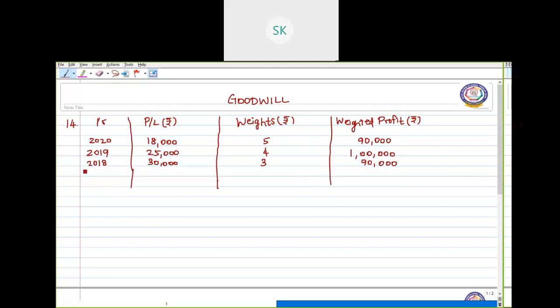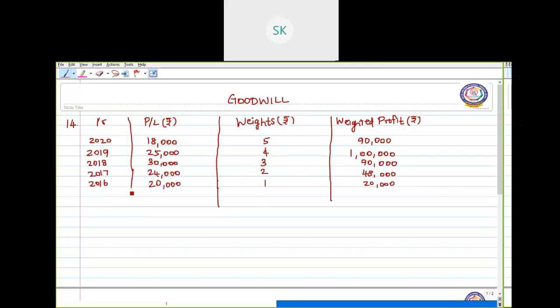Next, in 2017, the profit earned is 24,000 and the weight assigned is 2. The weighted profit becomes 48,000. Then finally in 2016, profit earned is 20,000. Weight assigned is 1. So the weighted profit becomes 20,000.